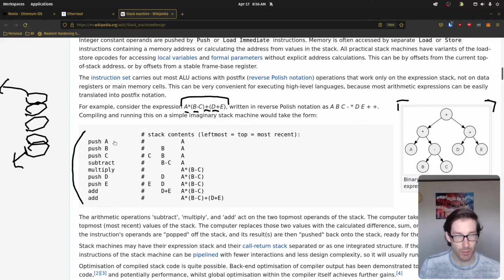So if we look at this, we have our push. Our push is saying we're going to push A onto the stack. So we're going to push A onto our stack here. Then we're going to push B onto our stack, so we'll have B here. Then we're going to push C onto our stack.